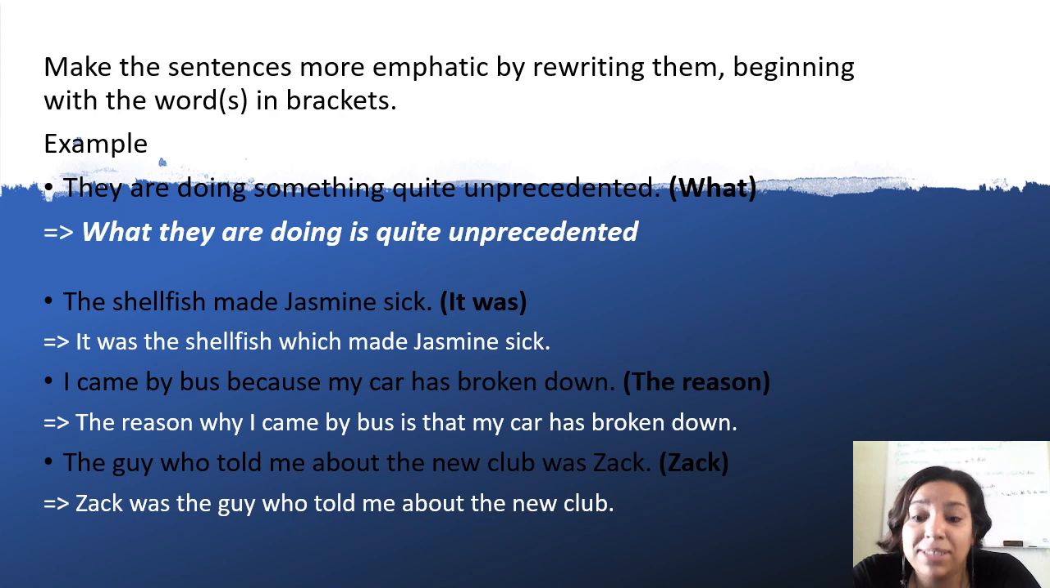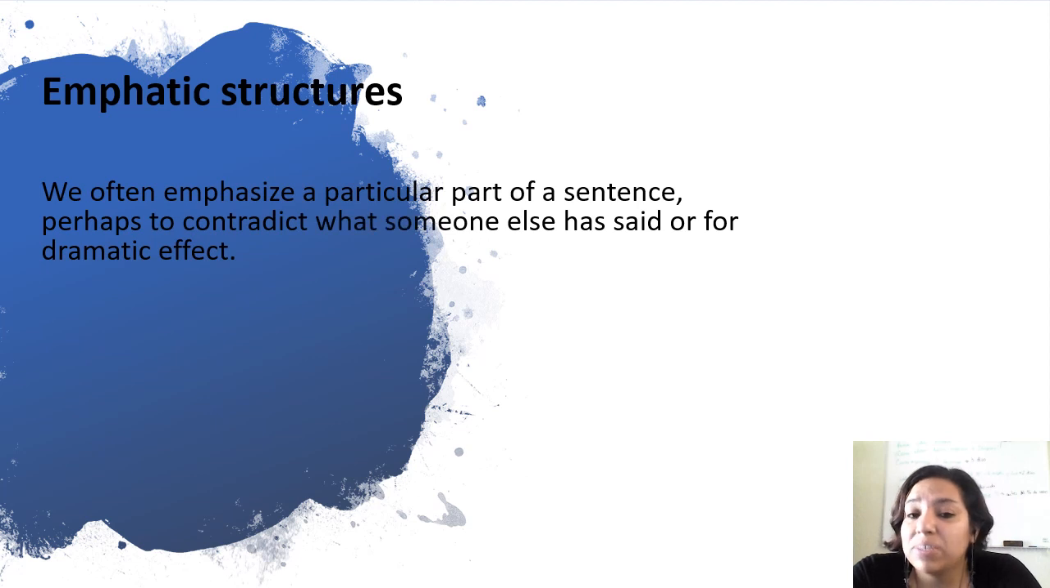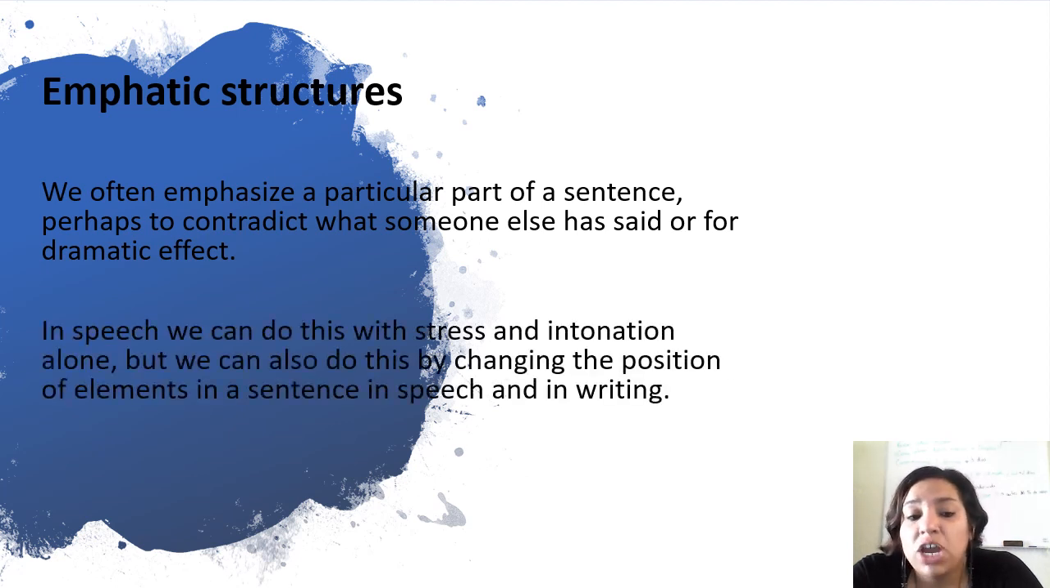Okay, now let's see the real topic. Emphatic structures. We often emphasize a particular part of a sentence, perhaps to contradict what someone else has said or for dramatic effect. If you remember the previous examples, there were sentences that were only to contradict, or only to make it a little bit dramatic, or to add something to emphasize it. In speech, we can do this with stress and intonation alone, but we can also do this by changing the position of elements in a sentence, in speech and in writing.